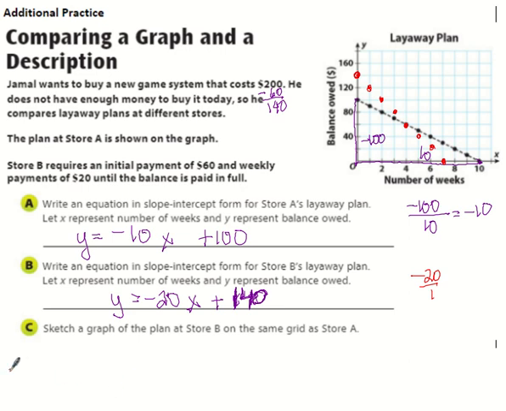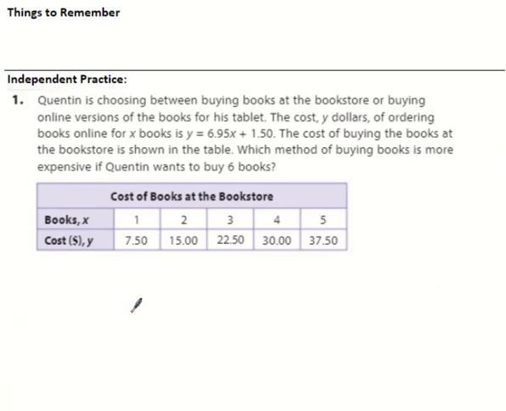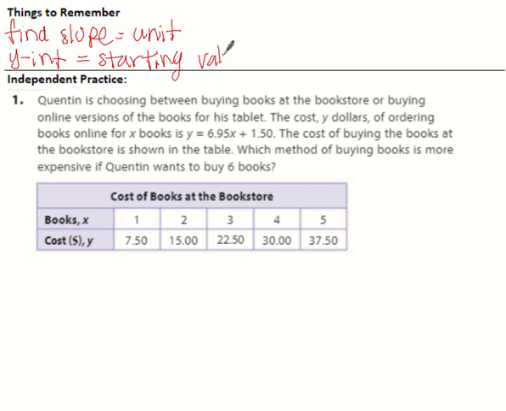Okay, so question A, I'm going to put it right here. Question A, which plan gets paid off faster? Question B, which one has a lower payment each week? Write your answers right here. All right, so things to remember: find slope, which equals unit rate. Remember, Y-intercept means starting value or initial value.